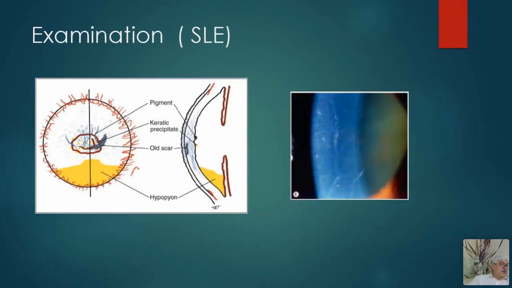How can we examine the cornea? The cornea can be examined by a simple torch. It can give you an idea. You can use magnification in the form of loupes. And the best examination is possible with the help of the slit lamp. This is called slit lamp examination.